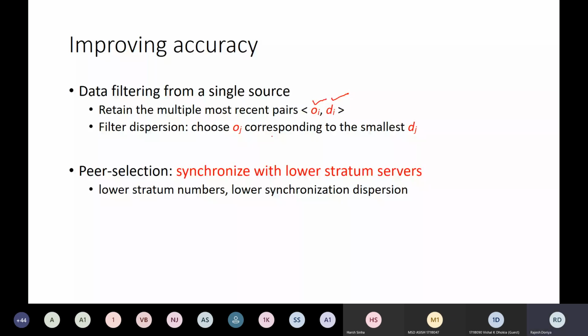Fine. And apart from that, in order to have the pair selection, we can synchronize our clock with the lower stratum server. Okay, so in that hierarchy, whichever is the nearest one, if you just try to synchronize from that one only, then it is going to give you the highest level of accuracy. Okay, so this is it for this class. If there are any doubts, then you can ask me.